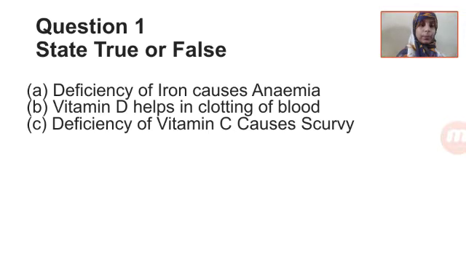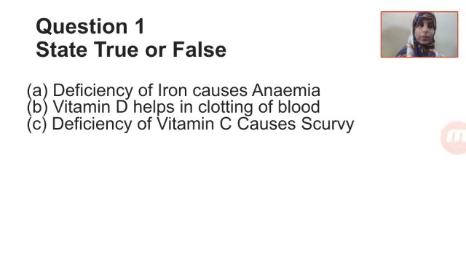Put the next question, that is B, or you can even use number 2. Yes, so it's better to use B. The B question is vitamin D helps in the clotting of blood. Vitamin D helps in clotting, spelling CLOTTING, clotting of blood. Put an arrow for the answer on the next line and leave a line after that.